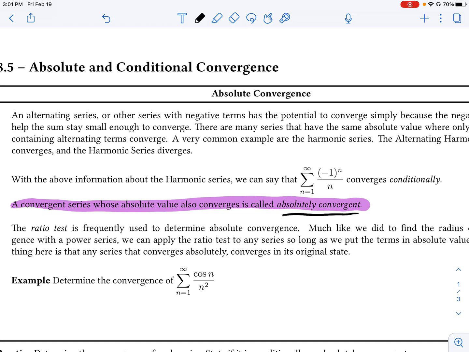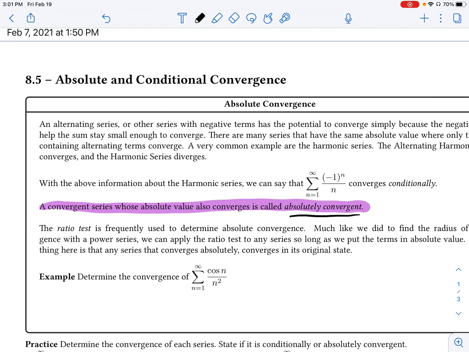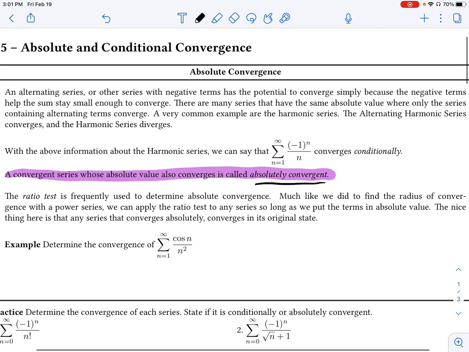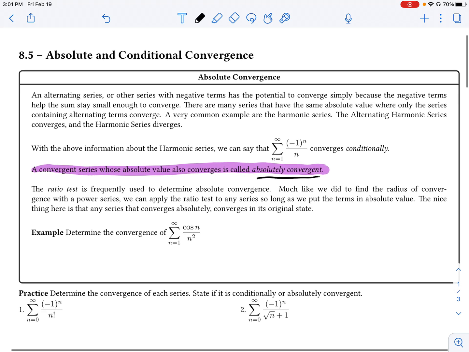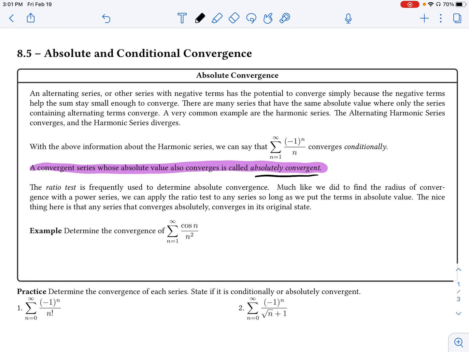Now, the reason why it is so helpful for us to discuss absolute convergence versus just conditional convergence is that any series that converges absolutely also converges in its original state.